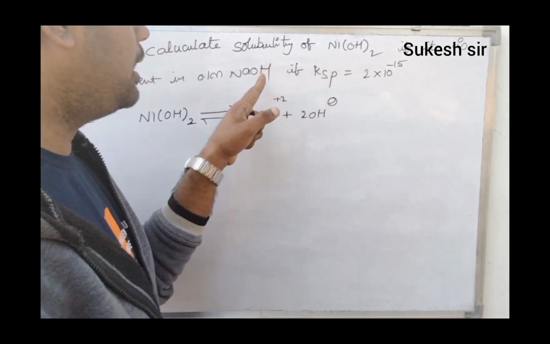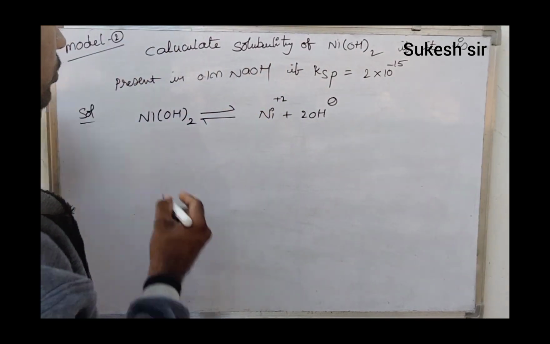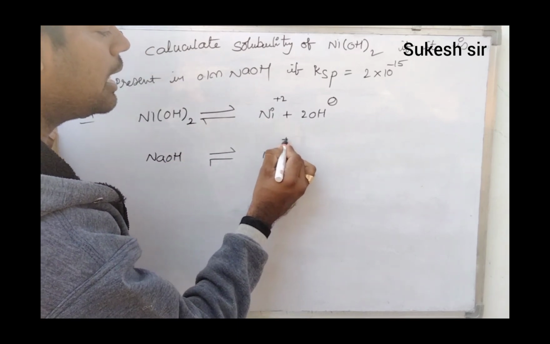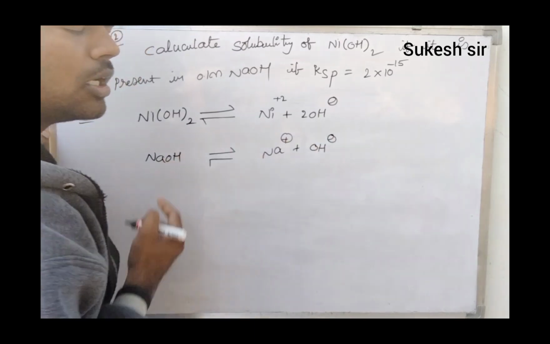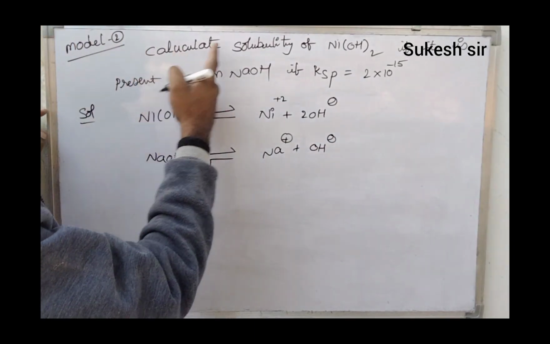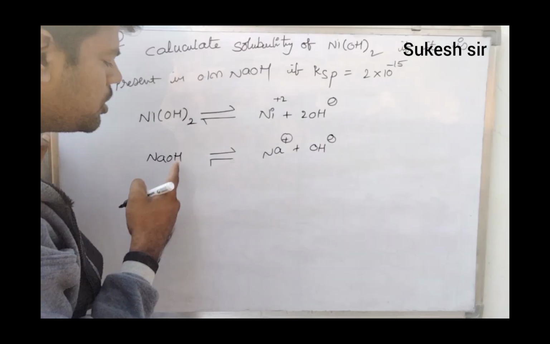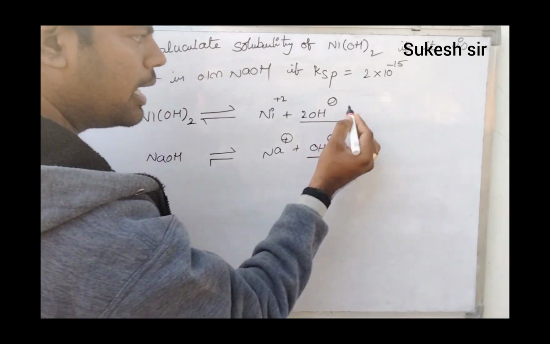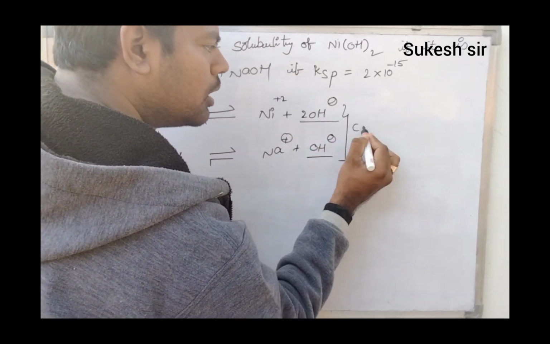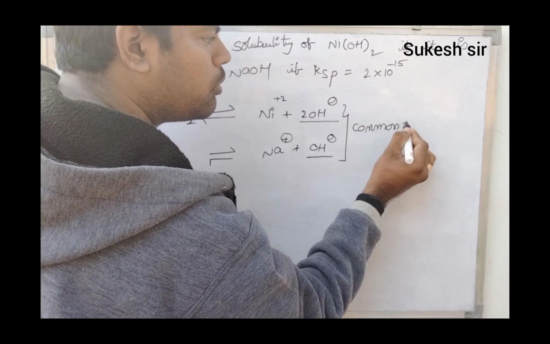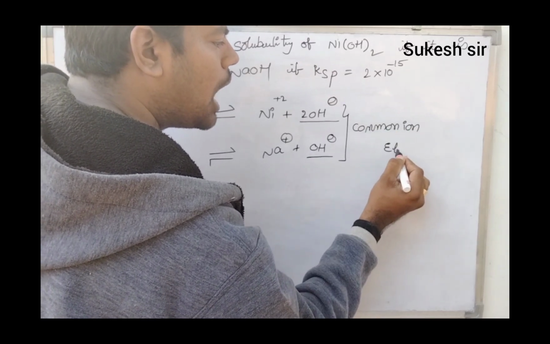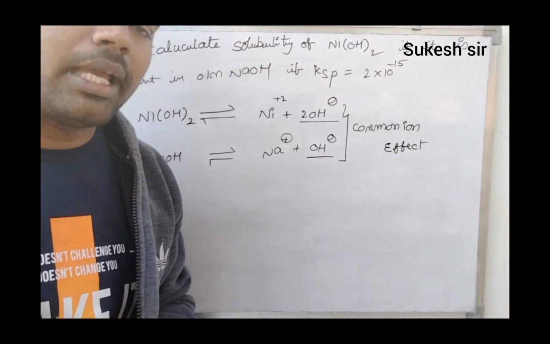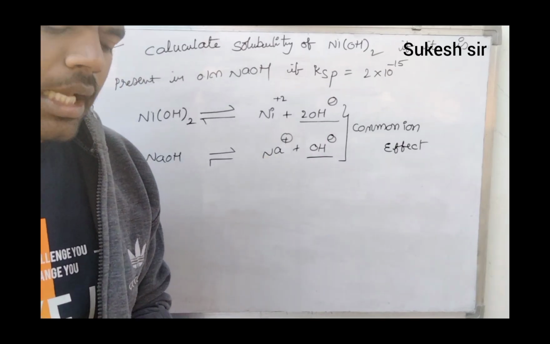This nickel hydroxide is present in where? NaOH. We know that NaOH is also dissociated, as Na plus and OH minus. Just concentrate. They ask to calculate the solubility of nickel hydroxide which is present in OH minus. Here the anion is OH minus, and here the anion is OH minus. Both belong to the same ion. Therefore, another important concept is introduced, that is common ion effect, friends. Both have the same common ion present. Due to the common ion only, it will change.